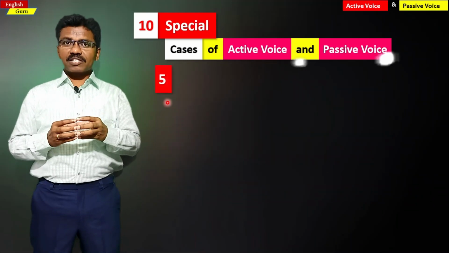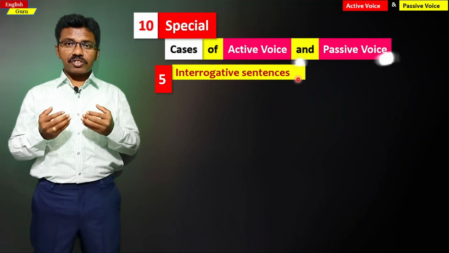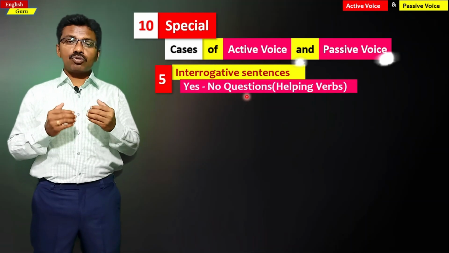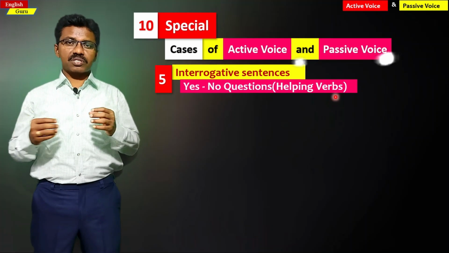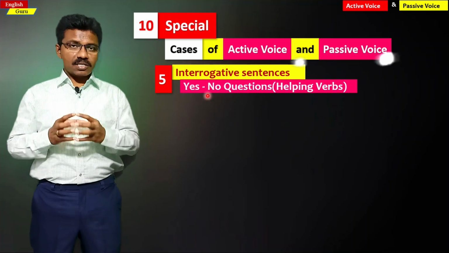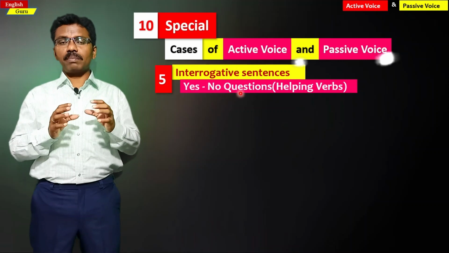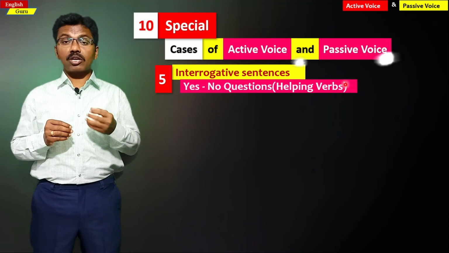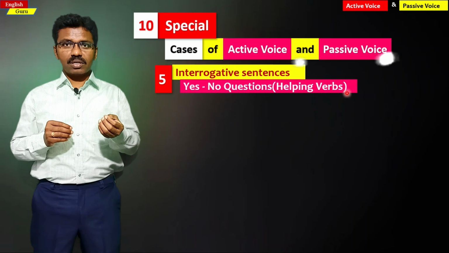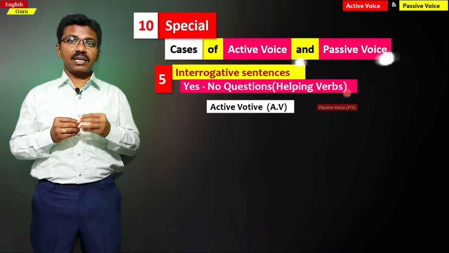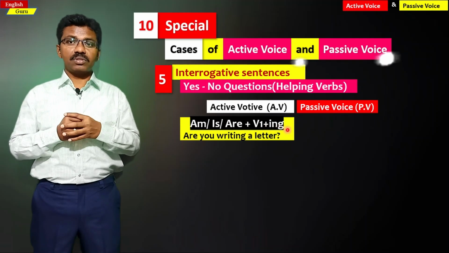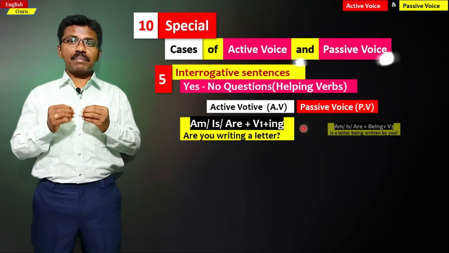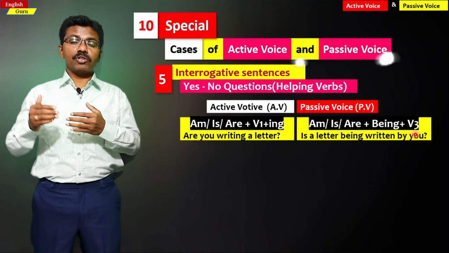The fifth special case is interrogative sentences, which means questions. We have two ways of questioning. They are yes or no questions and WH questions. So the fifth one is yes or no questions. Yes or no questions are normally formed with the help of helping verbs. They are auxiliary verbs, we say. And if there is a structure like in the active voice, am, is, are, verb 1 ing form, it is changed as am, is, are, being, verb 3.